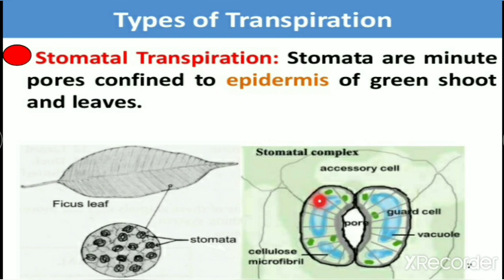And when they do not have water, what will happen? They will become flaccid, meaning loose, and as a result that opening will be closed. We will again discuss it in the mechanism of stomatal transpiration.